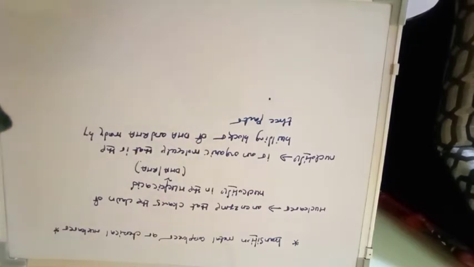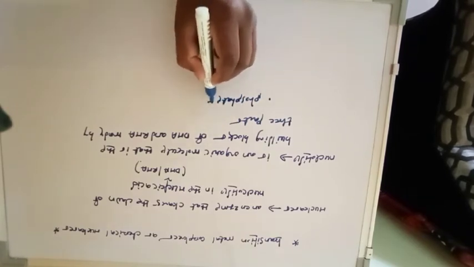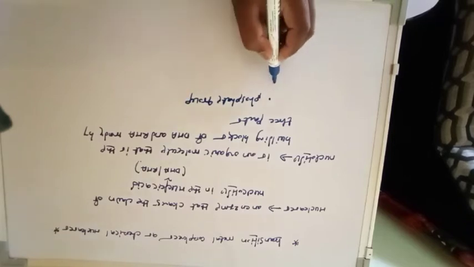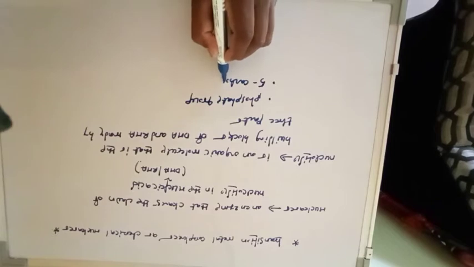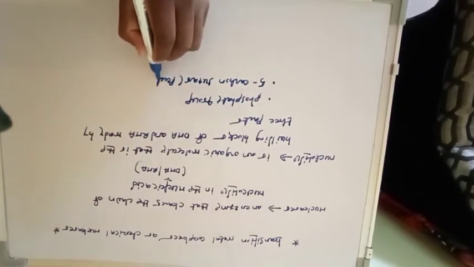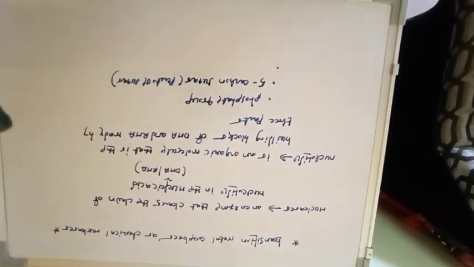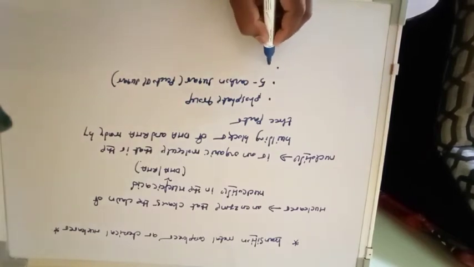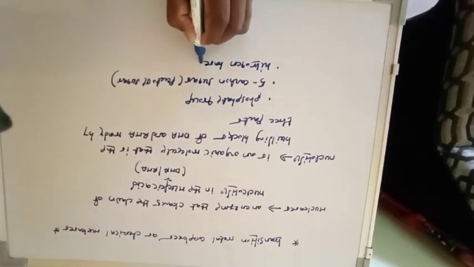The first one is the phosphate group. Second is the 5 carbon sugar, known as pentose sugar. And the third one is the nitrogen bases.